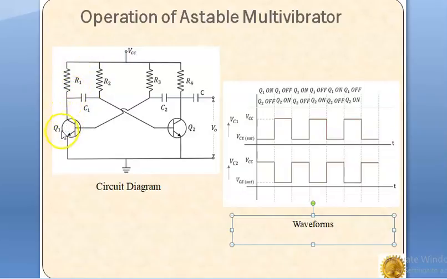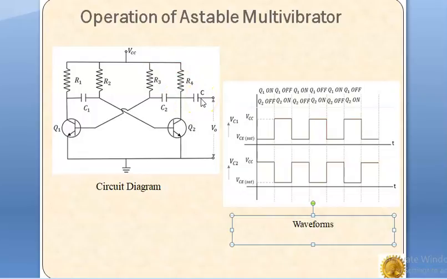In other words, as Q1 is in the on state, the collector is short circuited to the ground. Therefore, the output voltage across the transistor Q1 is equal to 0. At the same time, as the transistor Q2 is in the off state, the cutoff state, the collector voltage across Q2 will be nearly VCC.